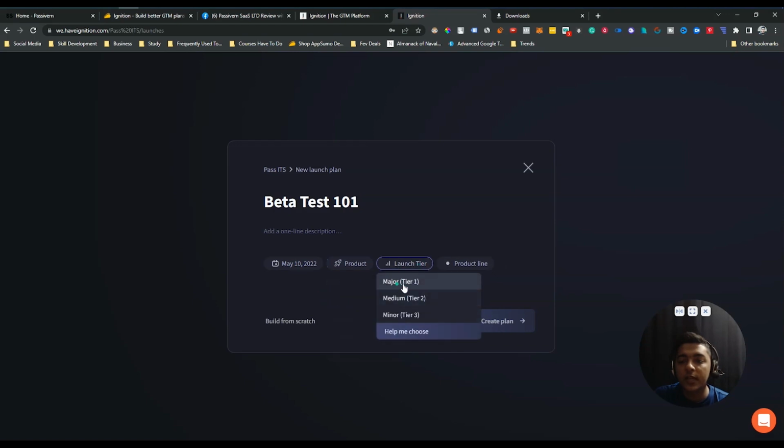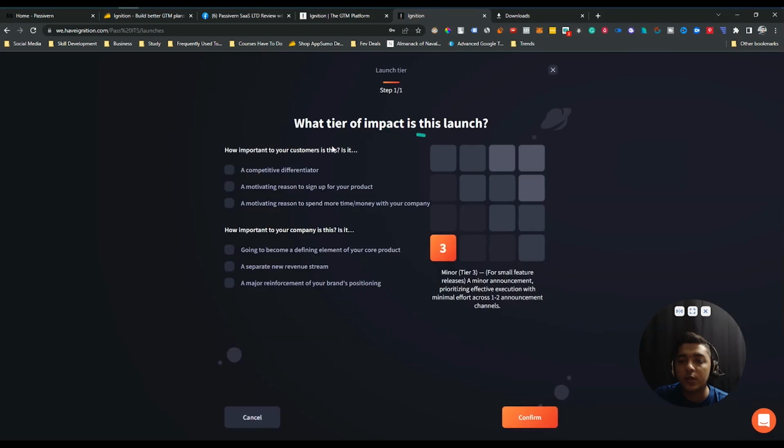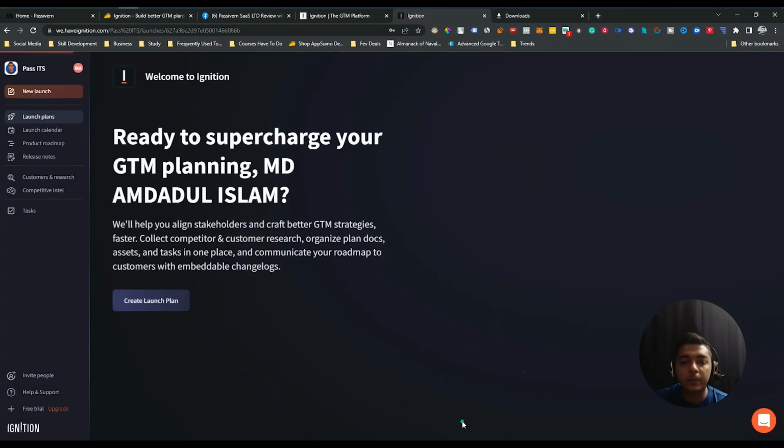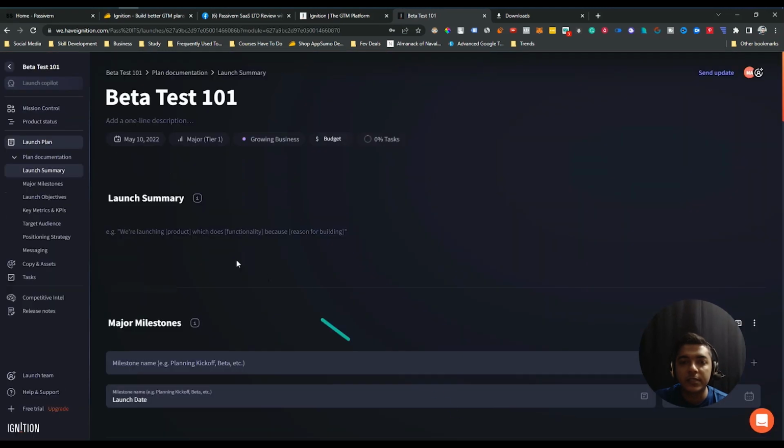And then launch tier, there are major tier, medium tier, minor tier, and help me to choose. Here is another option with instructions on how you can choose the tier. You can go through this instruction and choose your launch tier. But in my case, I'm choosing major tier 1. And product line, suppose the product line is maybe growing business. You can add anything as product line, and then just click create plan, and your plan will be created. See, this is the plan.